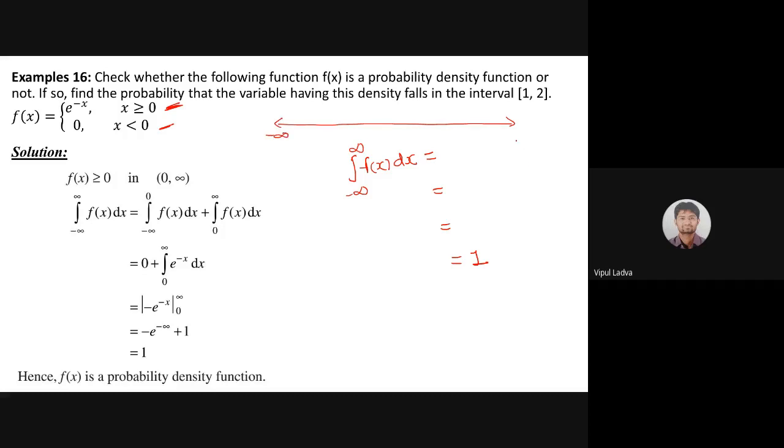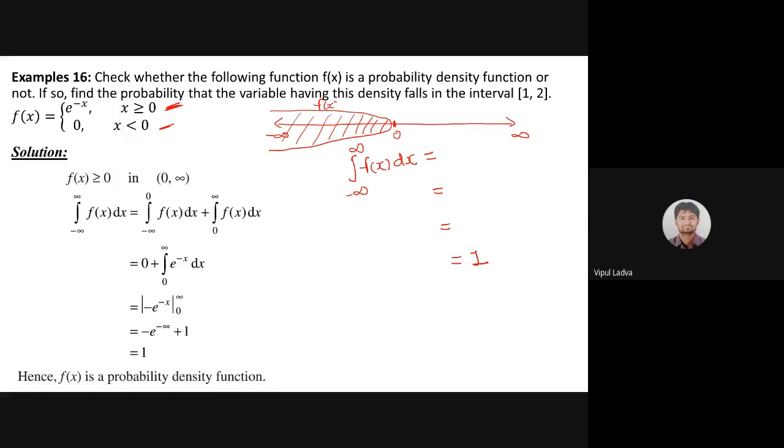Suppose this is minus infinity, this is positive infinity, and here is 0 in the center. Now, minus infinity to 0, x is less than 0, that means this part will be known as x less than 0. इस पूरे पार्ट में फंक्शन किस तरीके से डिफाइन है? What is the definition of the function in this part?